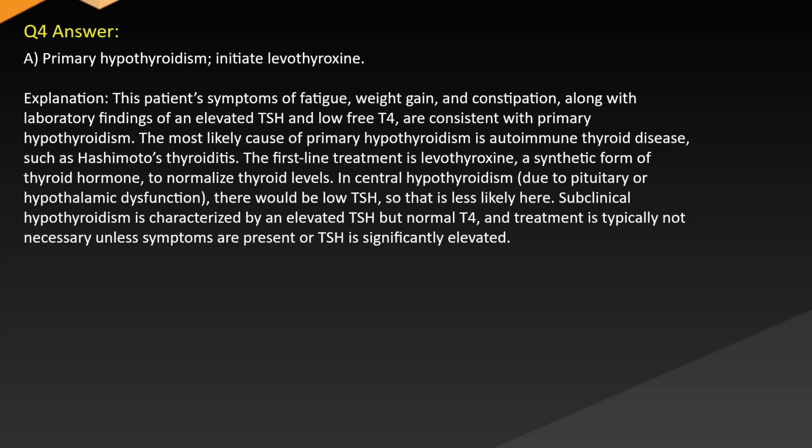The first-line treatment is levothyroxine, synthetic thyroid hormone, to normalize thyroid levels. In central hypothyroidism, due to pituitary or hypothalamic dysfunction, there would be low TSH, so that is less likely here. Subclinical hypothyroidism is characterized by an elevated TSH but normal T4, and treatment is typically not necessary unless symptoms are present or TSH is significantly elevated.